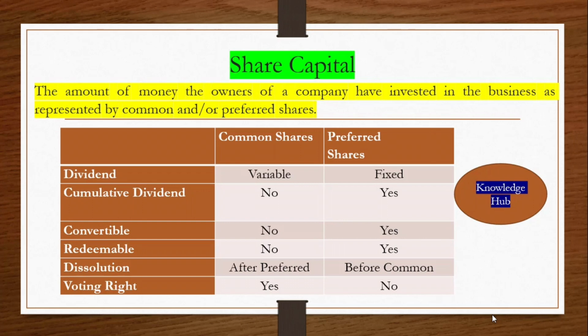Then the dissolution. At the time of the dissolution of the company, first of all, it is paid to the bondholders or the loans of the company. After that, it is paid to the preferred shareholders, and if even after that something is left, it is paid to the common shareholders. So common shareholders are paid after the preferred shareholders. And the last one is the voting right. Yes, the common shares have the power to vote, but the preferred shares don't have a voting right.